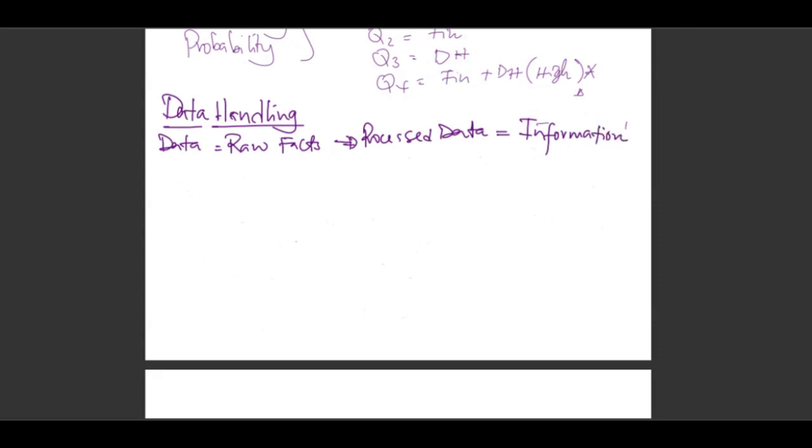Then from there, data is put into categories. It can either be categoric or numeric. Data is either categoric or numeric. Then if it falls under numeric, it still goes into two: one called discrete, and the other is continuous.